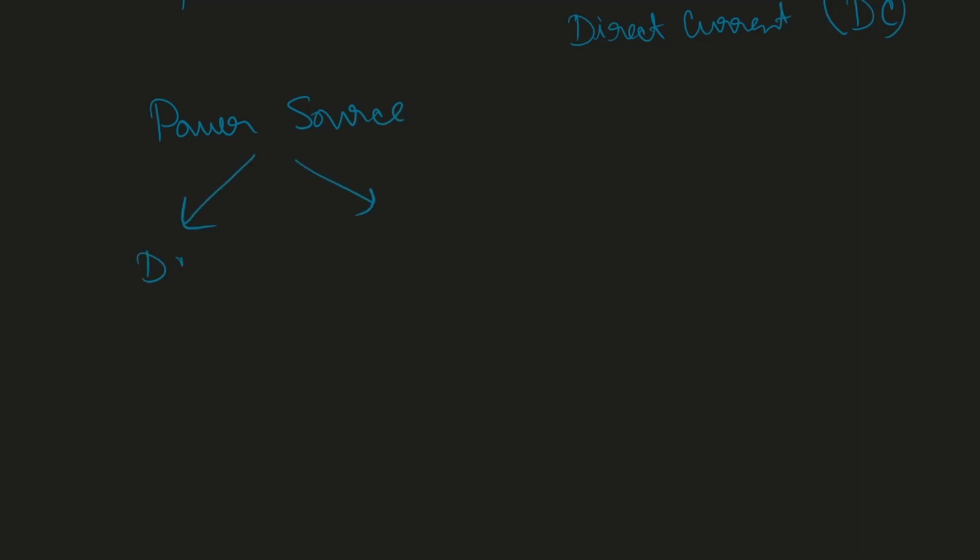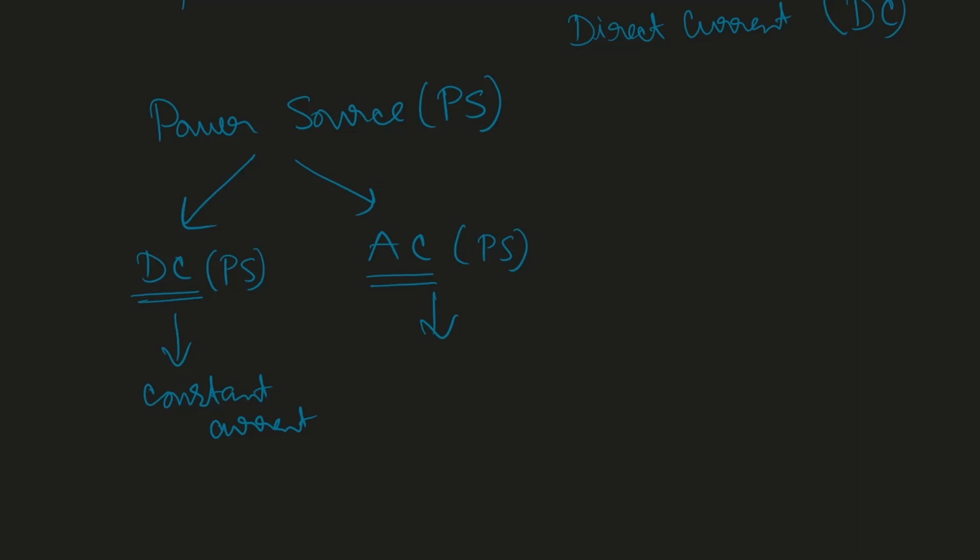One is a DC power source and one is an AC power source. If this is PS, then this is DC PS and this is AC PS. DC PS generates a constant current, and AC PS generates some sort of current which is not constant.